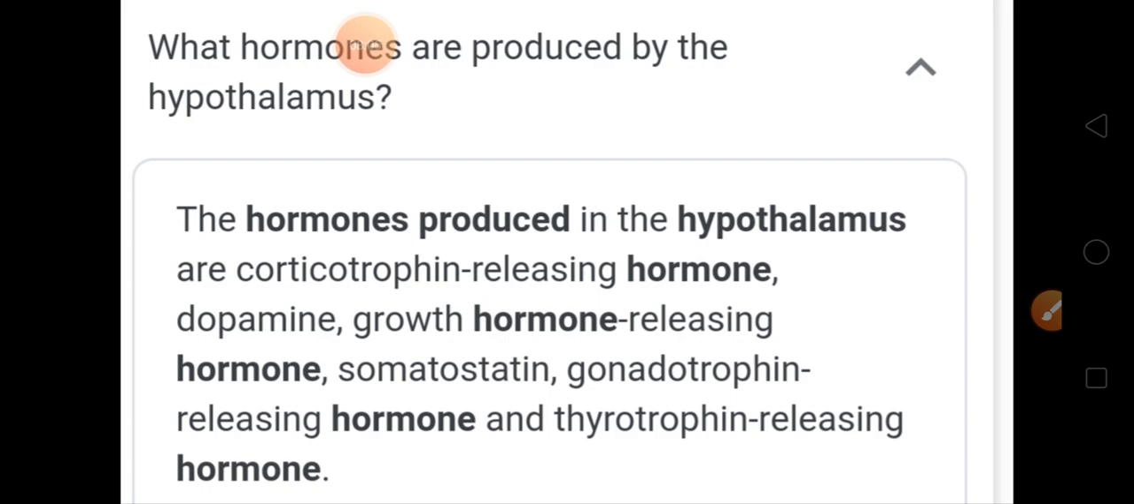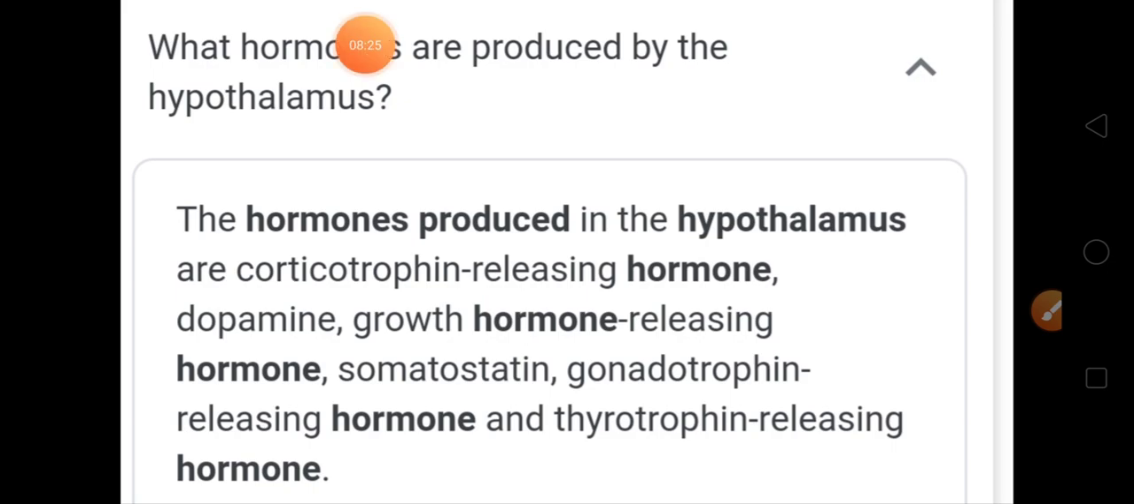Okay, understood about hypothalamus? Now let's move towards the pituitary gland. Pituitary gland, as I told you, is present in the brain. Okay, and it is activated by the hypothalamus. This pituitary basically consists of two lobes, the anterior lobe and the posterior lobe.